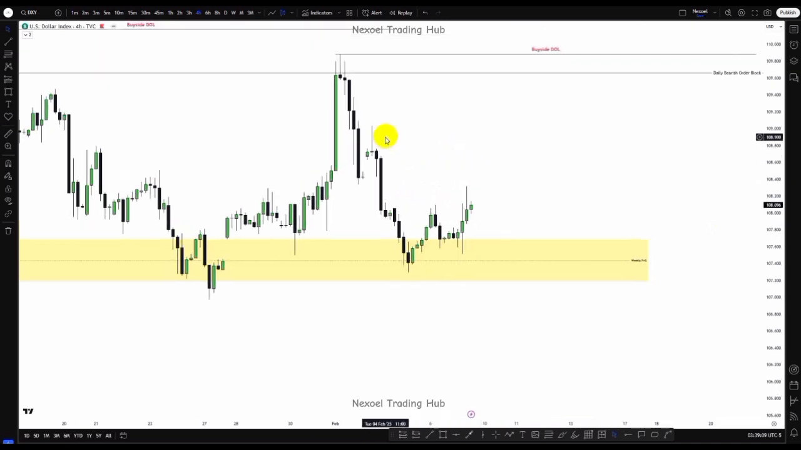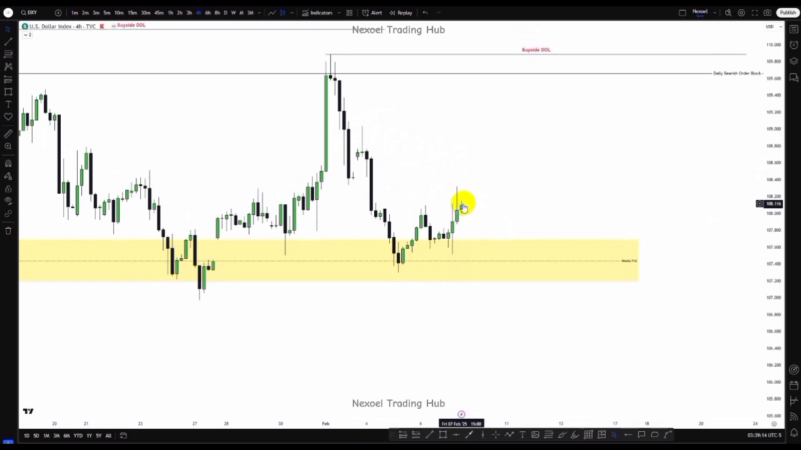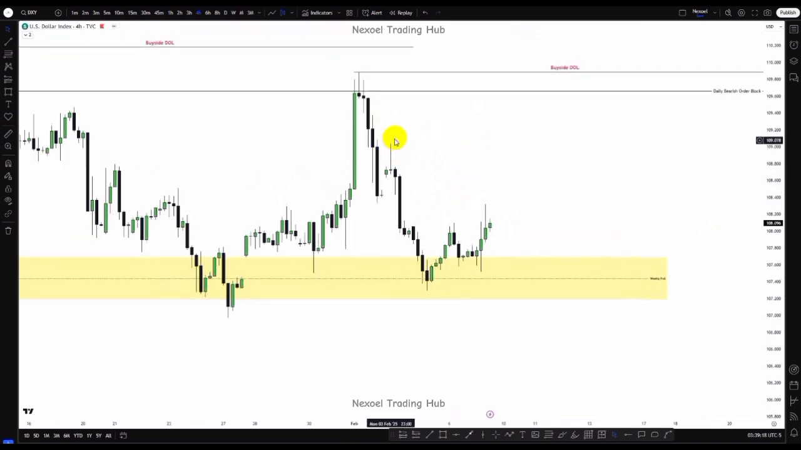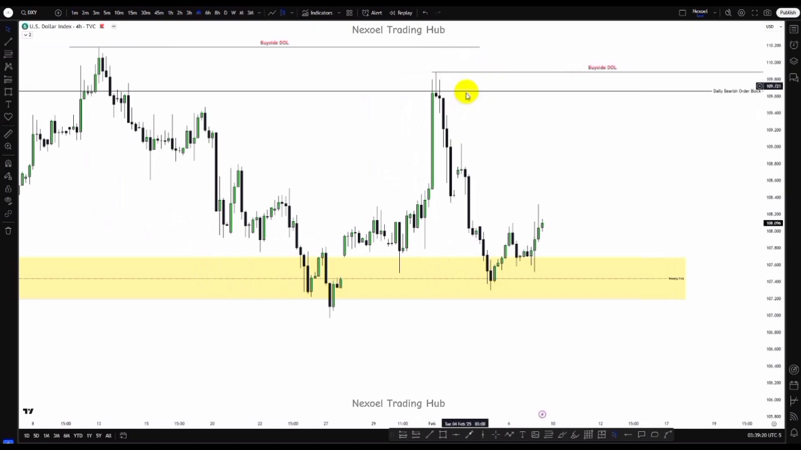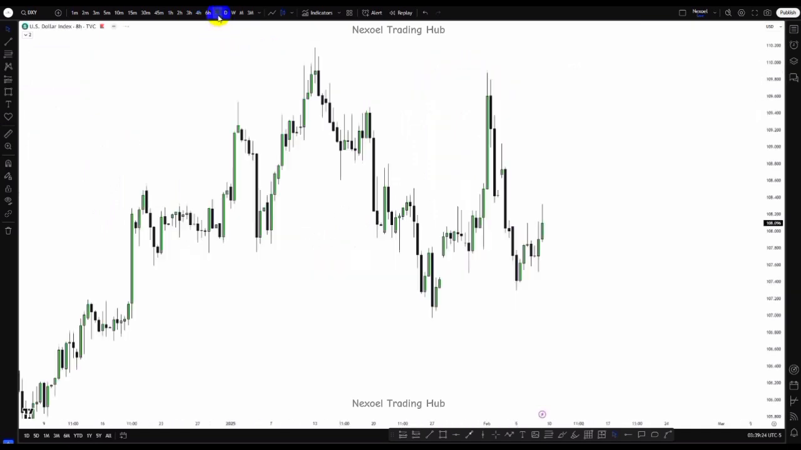So from the 4-hour time frame, this is our buy side draw on liquidity. We'll be looking forward to bullish movement to the upside to this first draw on liquidity before we can determine if price is going higher to this other buy side draw on liquidity. Let's check the 8-hour time frame.